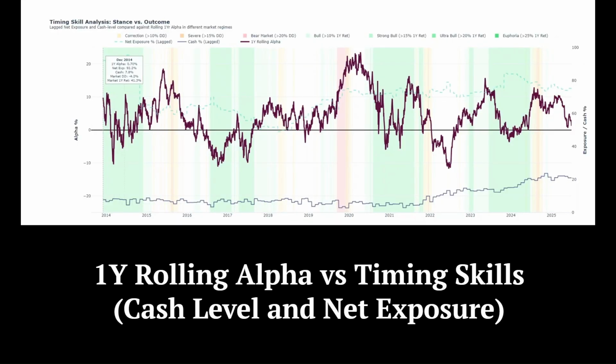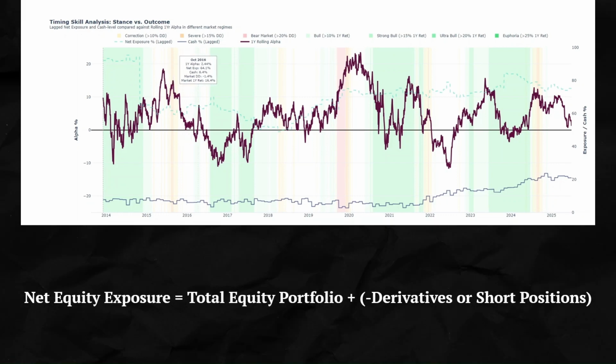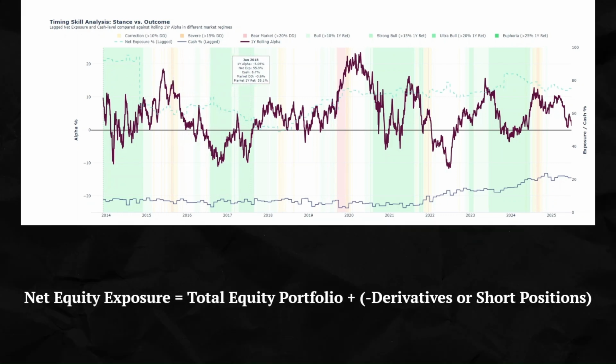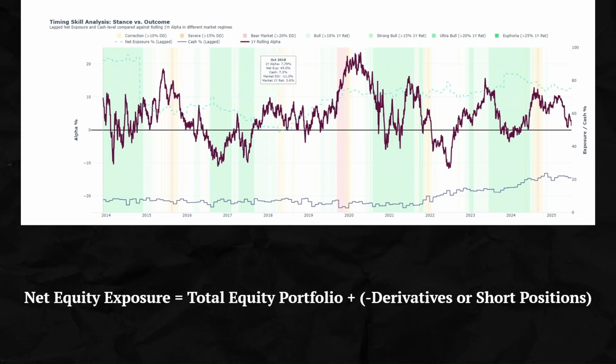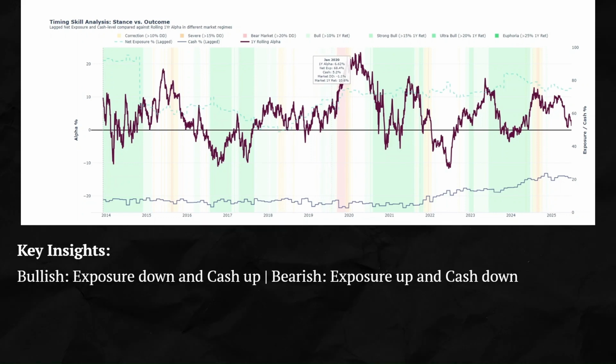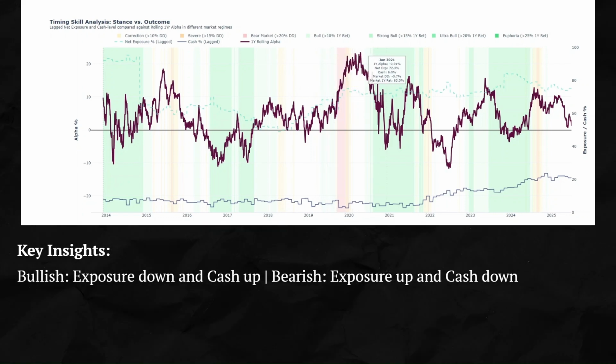Now, finally, comparing their cash level and the net equity exposure against their performance. Net equity exposure is nothing but their total equity portfolio summed with the negative values of derivatives or short positions in the derivatives. And now, if you look at the chart, the fund's net equity exposure goes down and cash goes up during green or bullish phases.